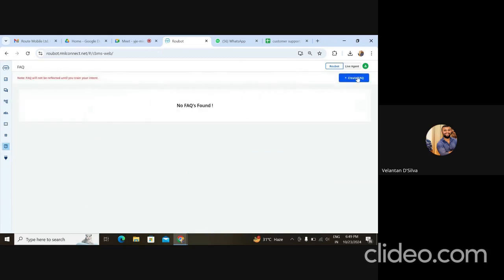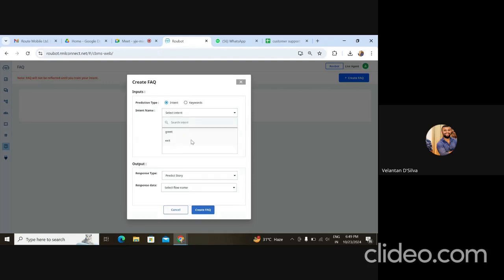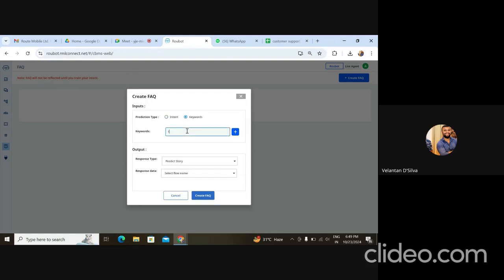There are no FAQs created as of now. So what I'll do is create a new FAQ. As you can see, there are two input types: either intent or keyword. Intent is wherein, as you know, it's an NLP engine that would list all the intents, and keywords are specific. So in this case, we'll have a specific one.